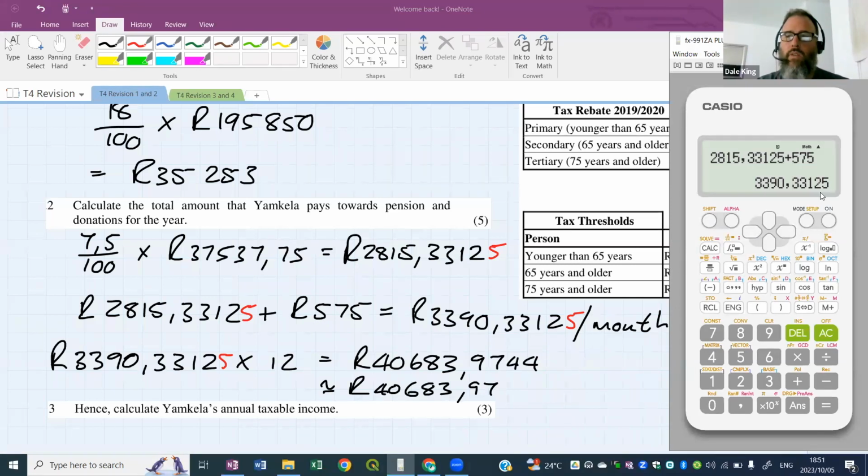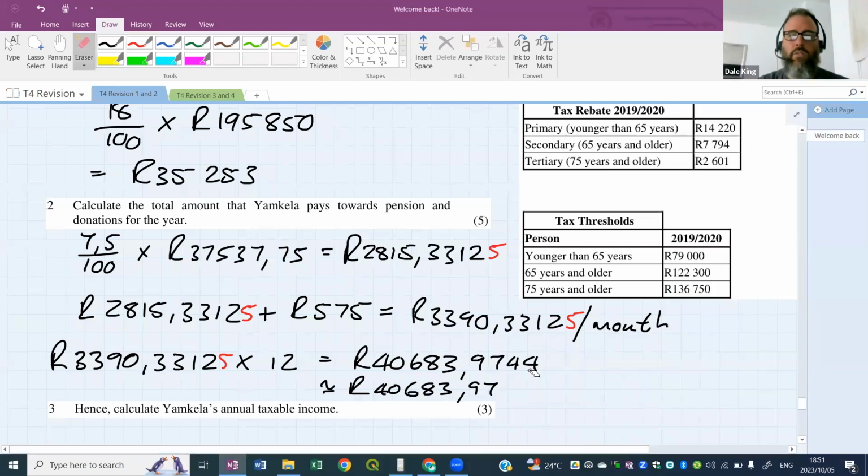339. Okay, there's the 5 in there. And I'm going to multiply it by 12. 40683.975. Oh, actually, okay, so that's fine. So let's correct it. 40683.975. So I'm going to change this to 975. So that's what it does. And this will actually change this answer.